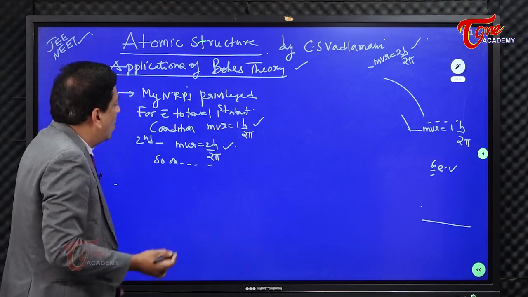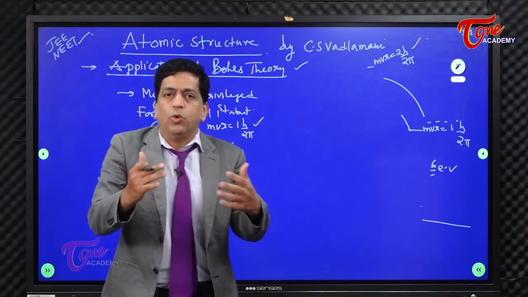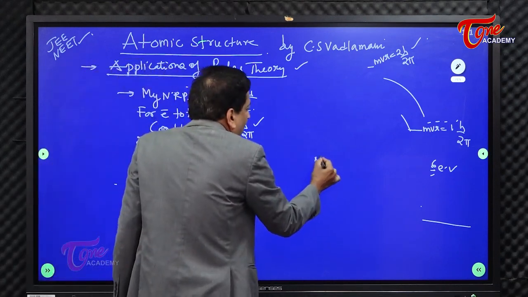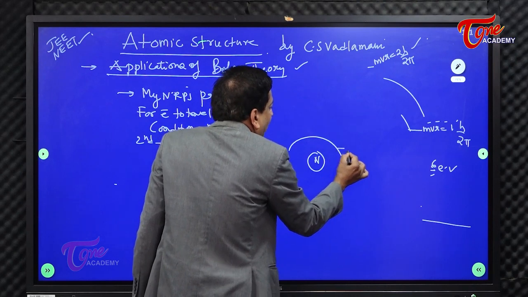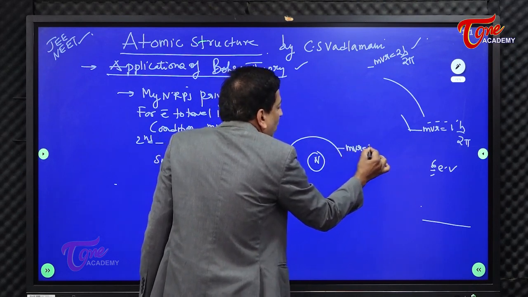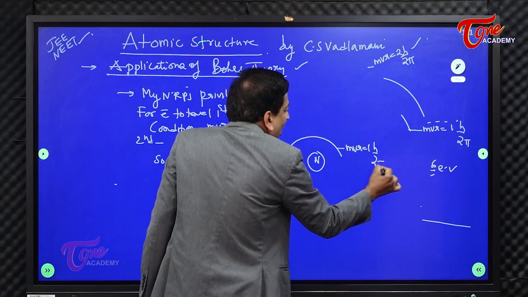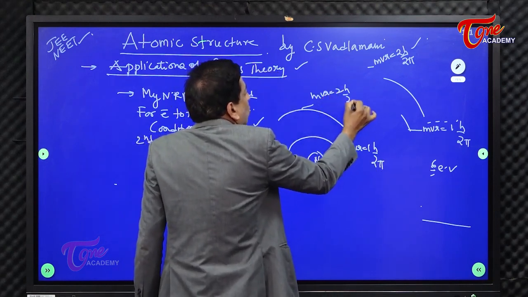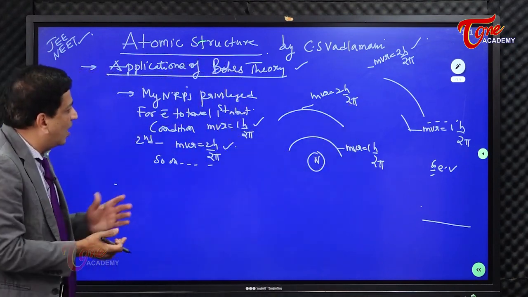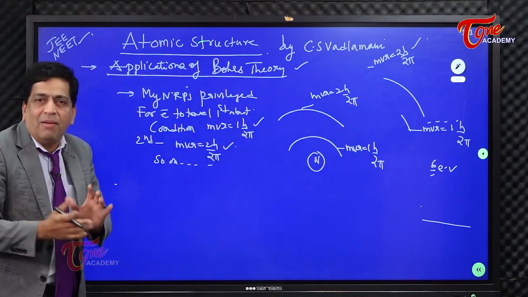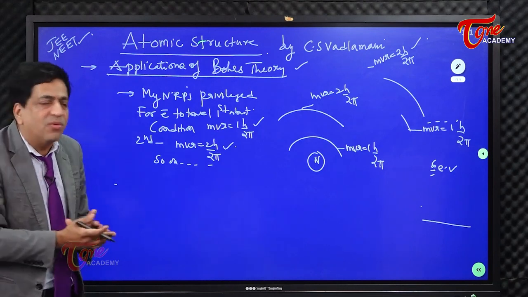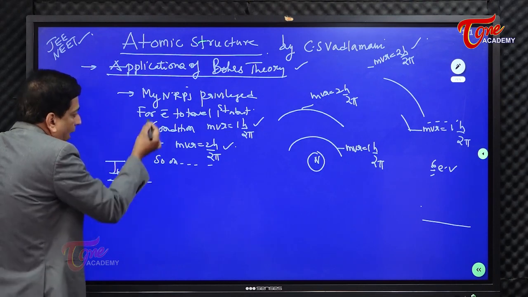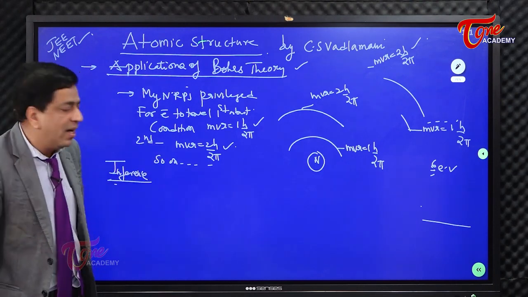Because you see the diagram here, if this is the first orbit with MVR equal to 1h by 2 pi and this is MVR equal to 2h by 2 pi, we can pull out an inference from what is in his mind.